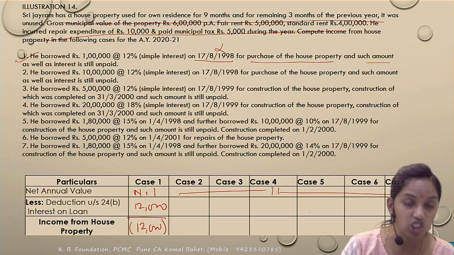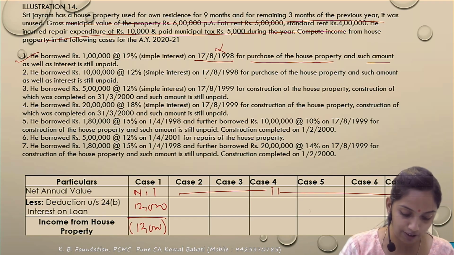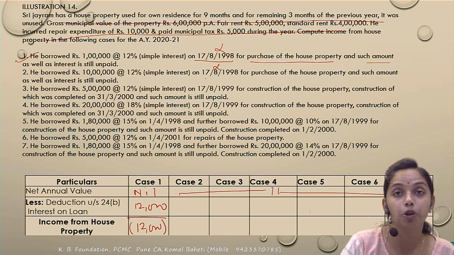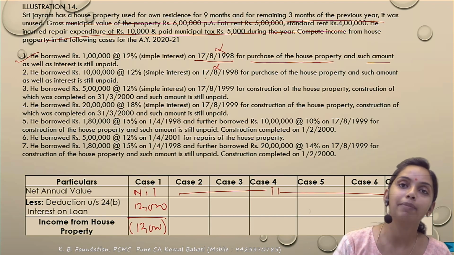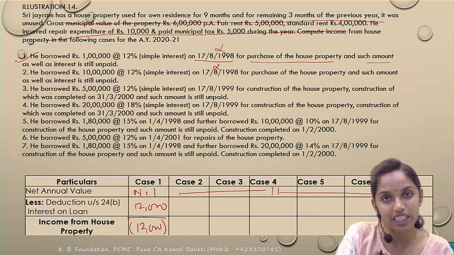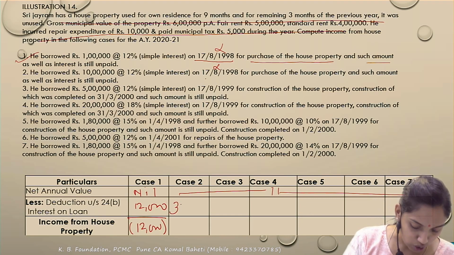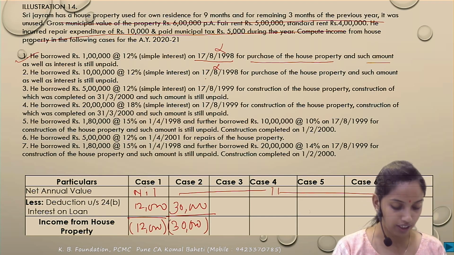In the case of case 2, what would happen? For case 2, interest is 1,20,000. Again, the first condition has not been satisfied. The loan has not been taken after the 1st April 1999. So upper limit kitne ka hoga? 30,000. So 1,20,000 or 30,000, whichever is lower, that would be allowed as deduction. So maximum, how much amount would be allowed as deduction? 30,000. So the interest on borrowed capital would be allowed at 30,000. The income from the HP would be negative 30,000.